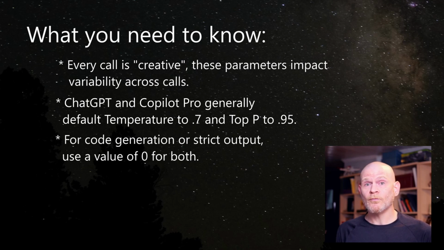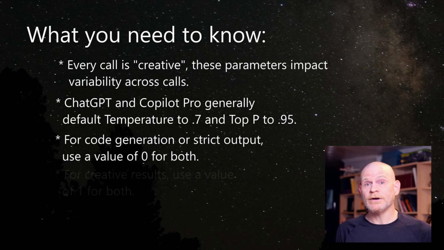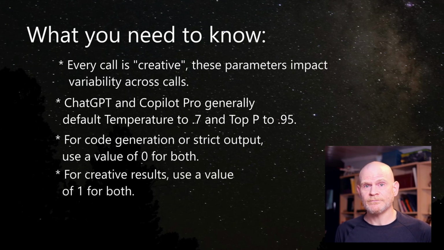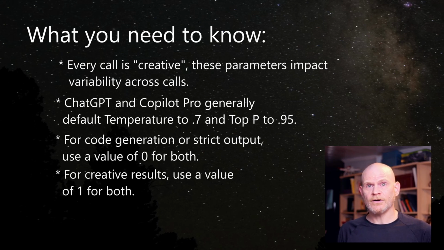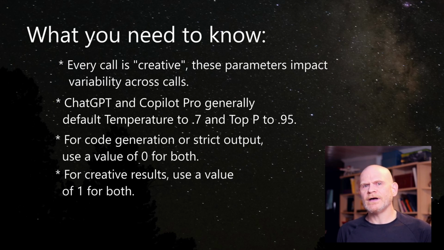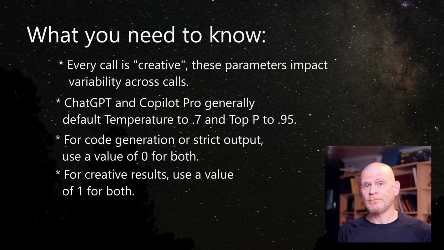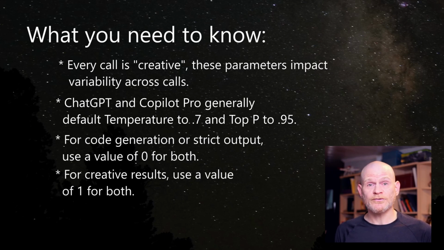Running a prompt more than once to compare different results can be useful. When you want creative results, such as content creation or marketing copy, use higher values. I generally go with 1 for both. I treat them like a switch, creativity on or off. I haven't really had a need for nuance, whatever that means here. I go with both values as 0 or 1, depending on what I'm trying to do. And finally, these values should always be set explicitly.